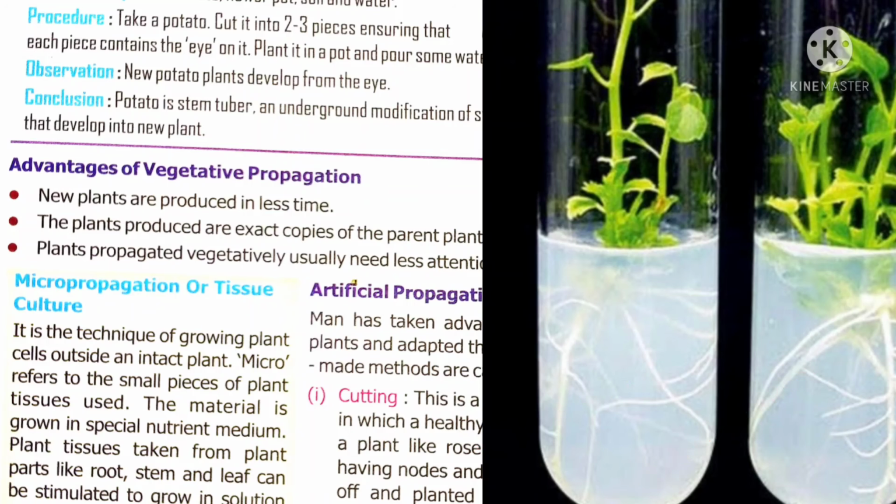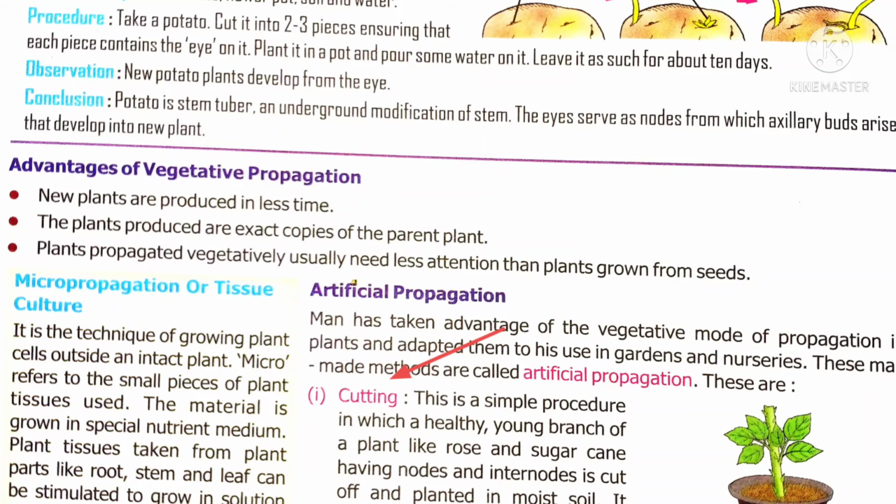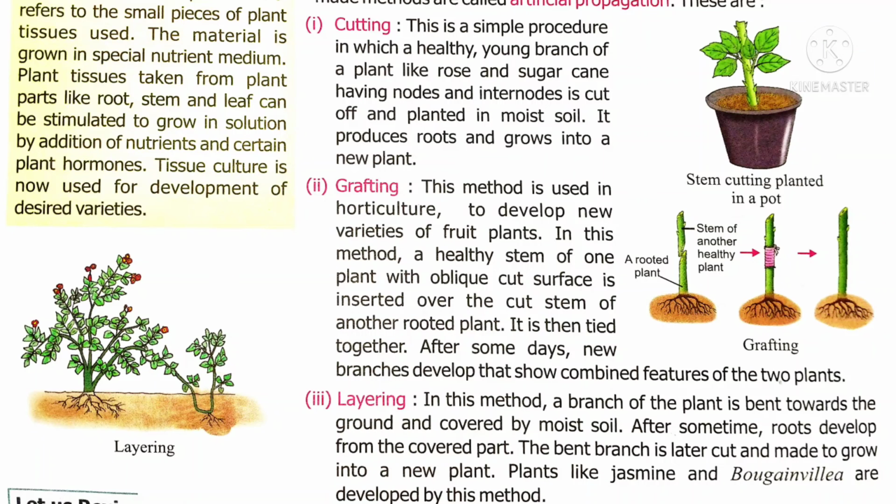Some other methods of artificial propagation are cutting, grafting, and layering. What is artificial propagation? The man-made method of vegetative propagation is called artificial propagation. First, we look at cutting. Cutting is a simple method of artificial propagation. If you want to grow a new rose plant from the parent plant, you should take a cutting. This is very simple and quite common. We only have to cut a branch of the stem of the plant and replant it in the soil. You can see new plants developing. This is the method of cutting.